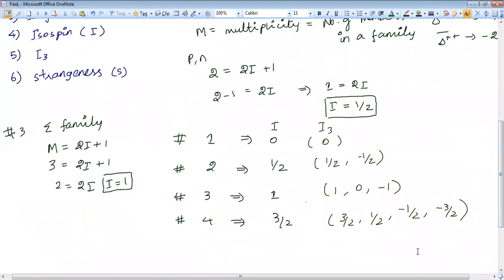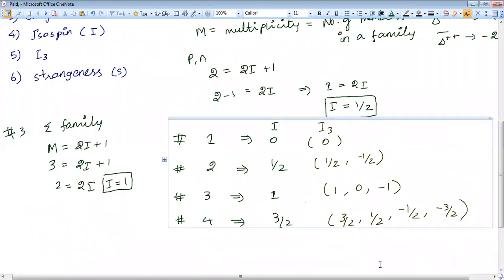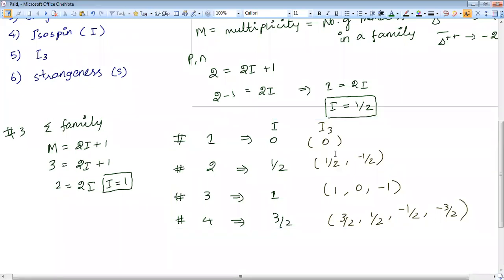Any other doubt? No, isospin exists only for hadrons, not leptons. Isospin and the third component of isospin exist only for hadrons, not leptons.